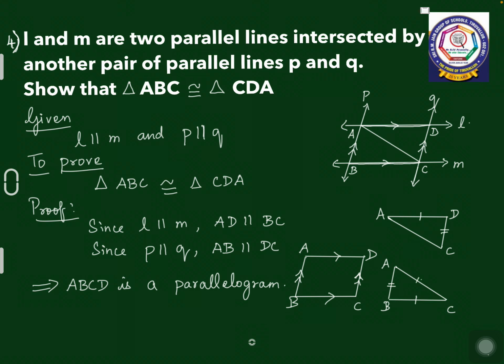And you know AC is common in both the triangles. So I have taken triangle ABC and triangle CDA, where AD and BC are equal because they are opposite sides of the parallelogram, and AB and DC are equal, again because they are opposite sides of the parallelogram, and AC is common in both the triangles.